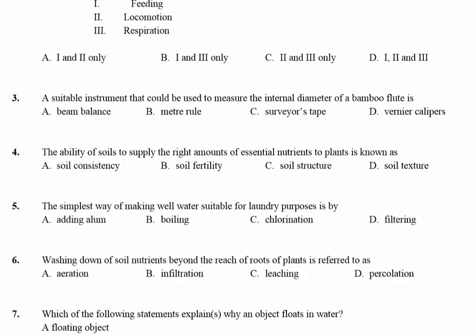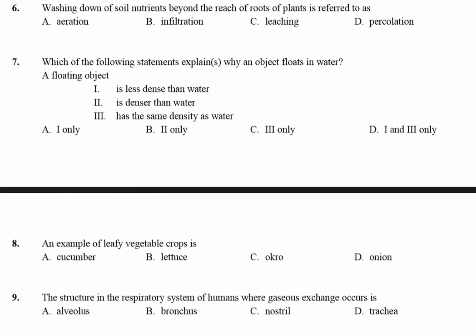Question 6. Washing down of soil nutrient beyond the reach of roots of plant is referred to as C, that is leaching. Question 7.